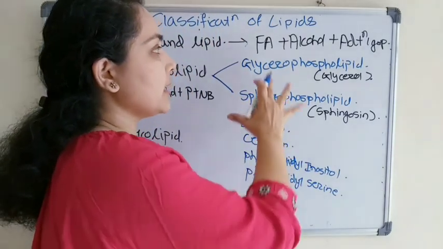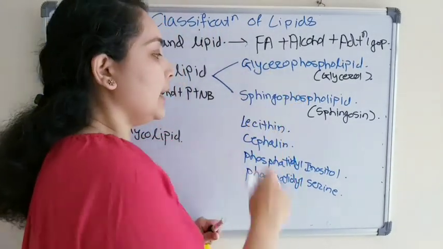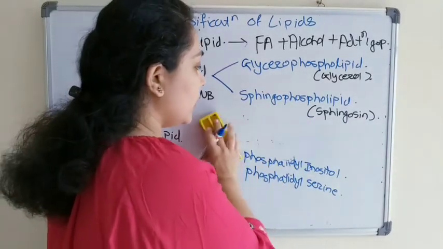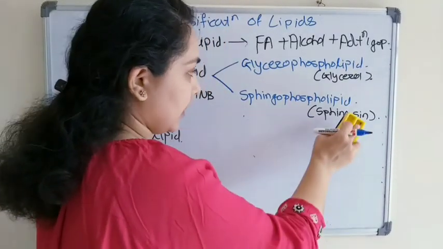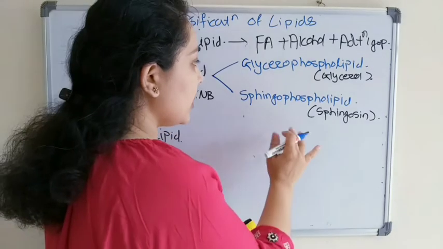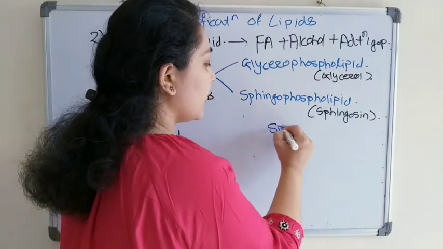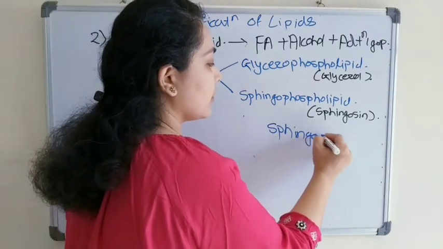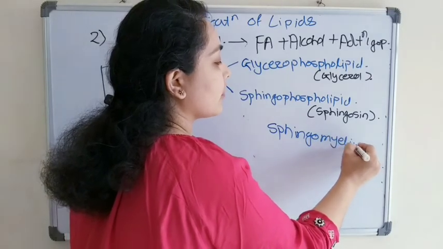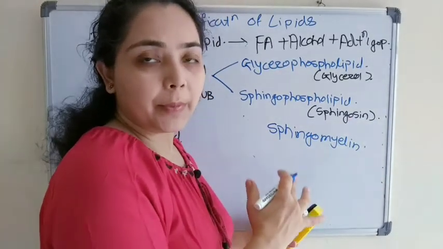So these are some examples of glycerophospholipid. In sphingophospholipid, we had discussed the alcohol is sphingosine, and the example of sphingophospholipid is sphingomyelin, which is this lipid sphingomyelin.